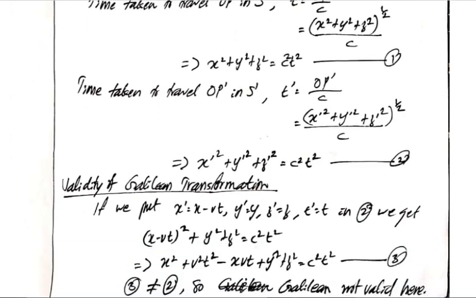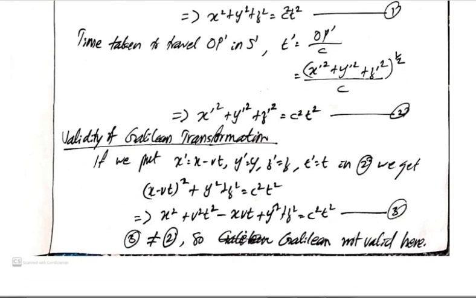So we see that equation 1 connects the space and time coordinates in frame S, and equation 2 connects them in frame S dash. Now we are checking the validity of the Galilean transformation.